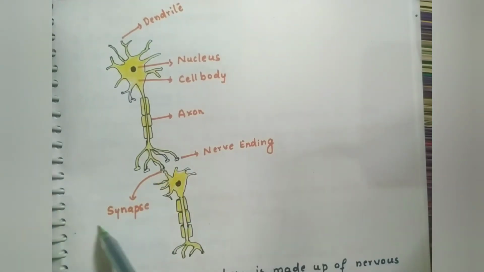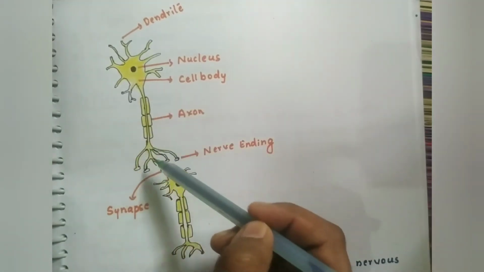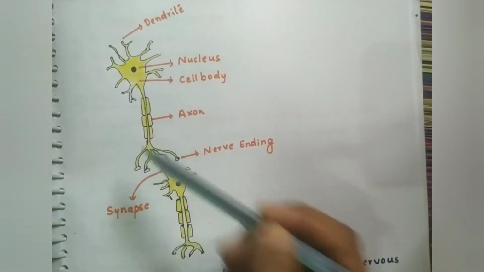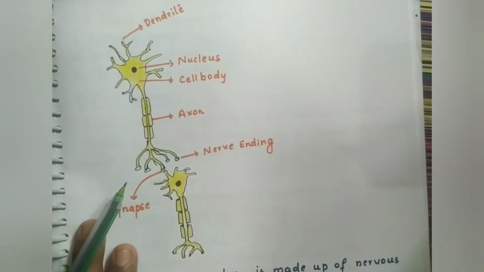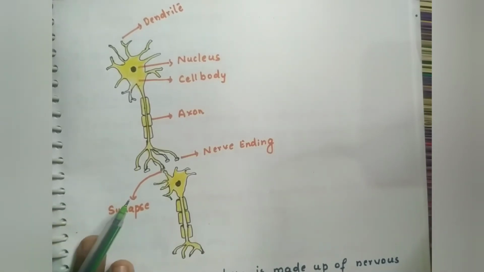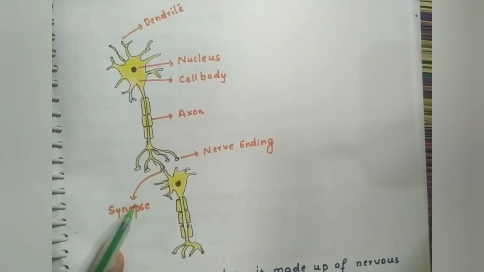This is how the message passes from one cell to another cell and reaches the brain. From the brain, the motor nerves again carry the response and pass it to the muscles.